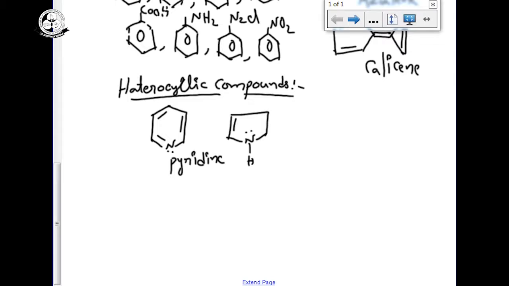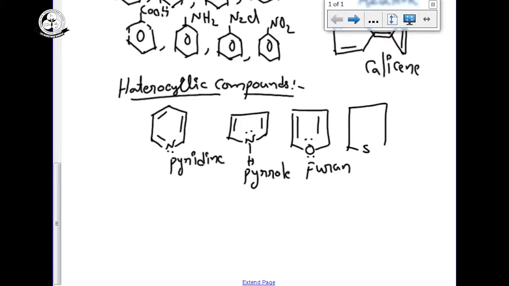Hydrogen with a lone pair, its name is pyrrole. Its name is furan. Its name is thiophene.